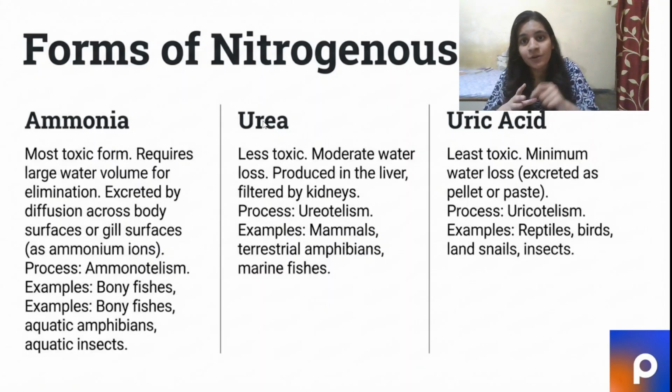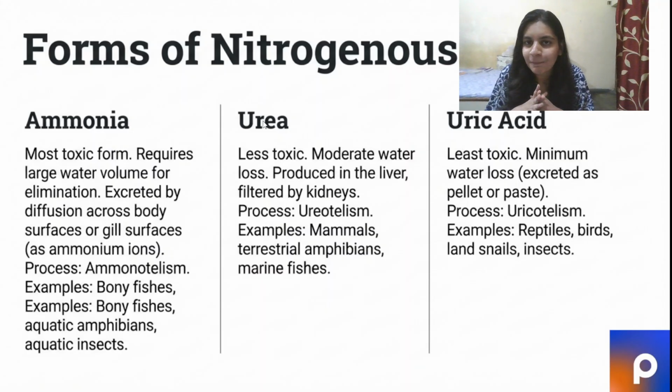Ammonia is the first product that is generated by your metabolism. It is the most toxic form. It requires a large volume of water for elimination and it's excreted by diffusion across body surfaces, like in fishes, which have gills, and it is excreted as ammonium ions. What are ammonium ions? When ammonia, whose formula is NH3, combines with free protons or hydrogen ions, it becomes ammonium ions. This process is called ammonotelism.